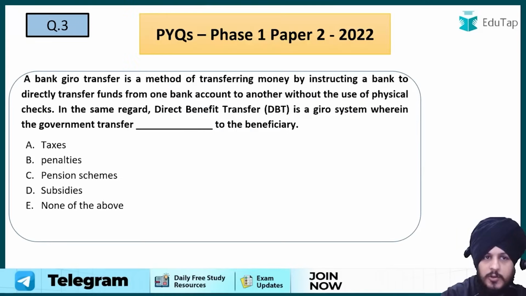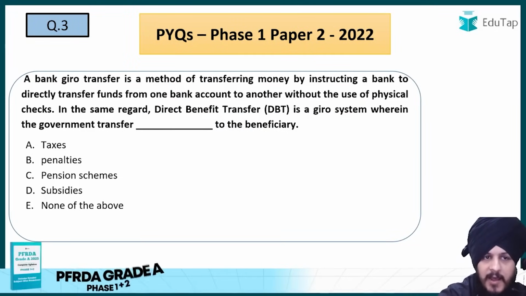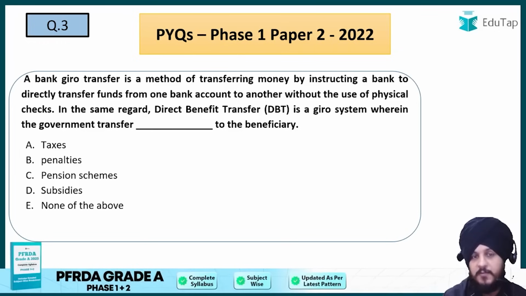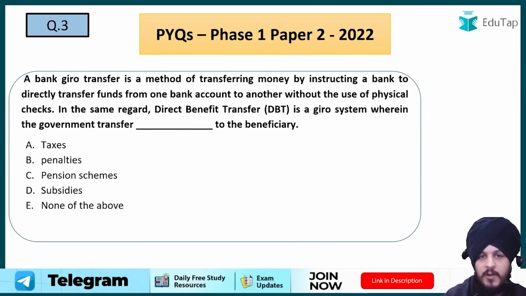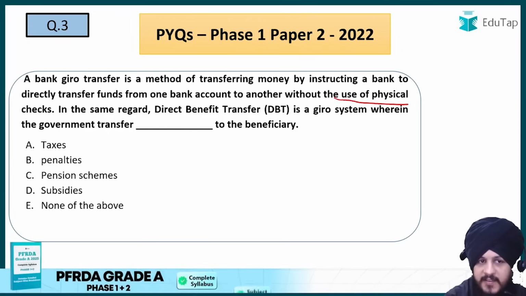Now let us move on to question number 3, which is regarding gyro transfer. The question says a bank gyro transfer is a method. So firstly it is defining what we mean by gyro transfer. Let us see what the question asks in the next line. It says a bank gyro transfer is a method of transferring money by instructing a bank to directly transfer funds from one bank account to another without the use of physical checks, right?